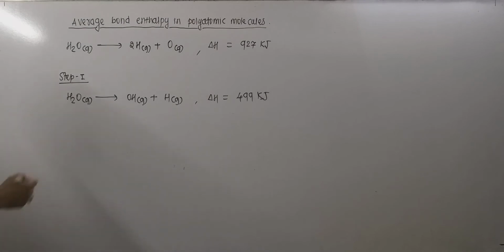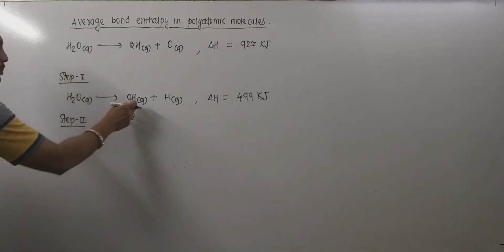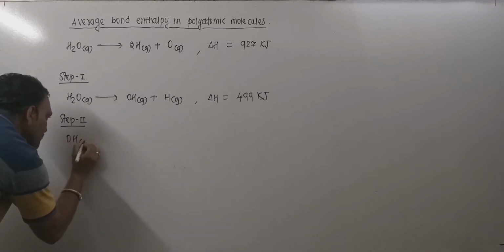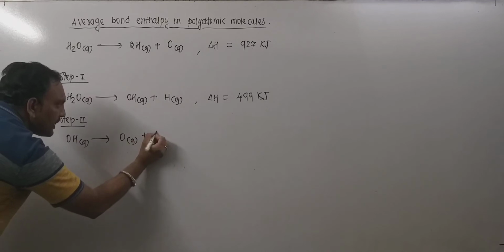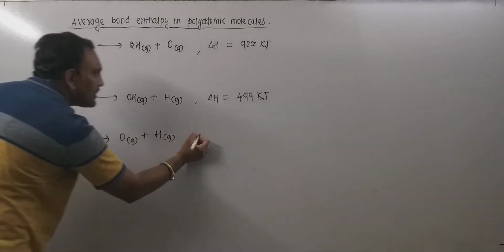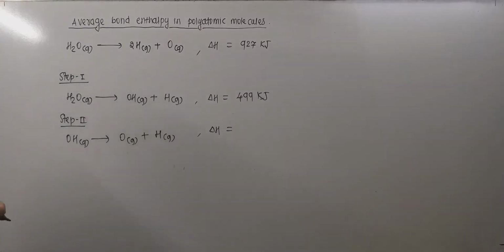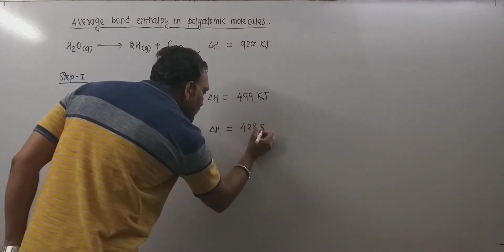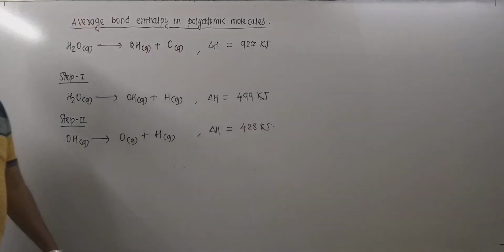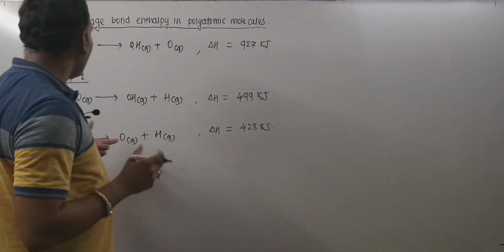Now in step 2, in order to break this OH into constituent atoms, oxygen gaseous atom and hydrogen gaseous atom, we need to supply a certain amount of energy which is equal to 428 kilojoule.